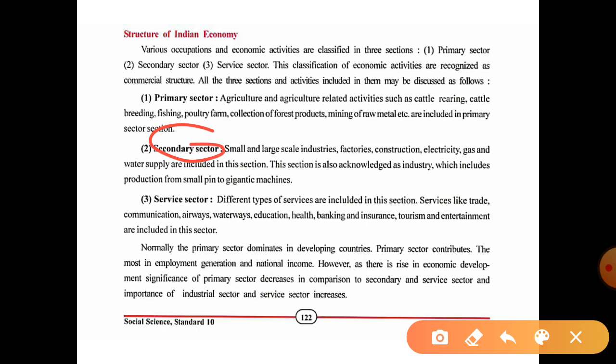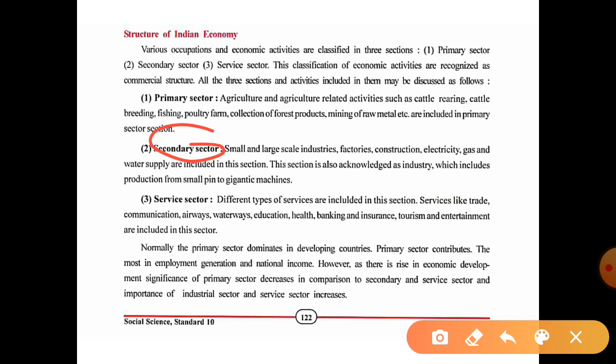Secondary sector means what? Small and large scale industries, factories, constructions, electricity, gas and water supply, which will be included within this secondary sector. The secondary sector is also acknowledged as industry, which includes production from a small pin to gigantic machines, which means large or huge machines which will be produced in this secondary sector.